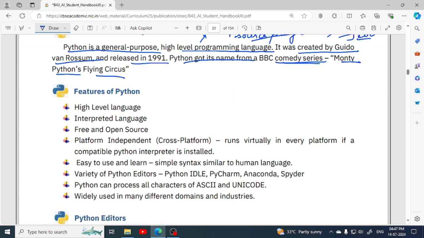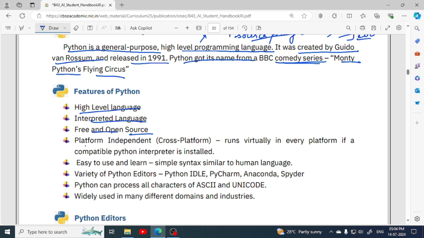Now what are the special features of Python so that Python is so popular and it is used for AI and other purposes? As a high level language uses simple English words, it is very easy to write the programs as well as to understand and to find the errors also. Next, it is an interpreted language. It requires an interpreter. It is free and open source, free of cost, and open source means its source code is publicly available, anyone can see it, anyone can enhance it and modify it.